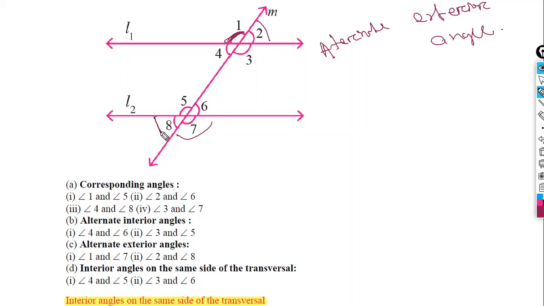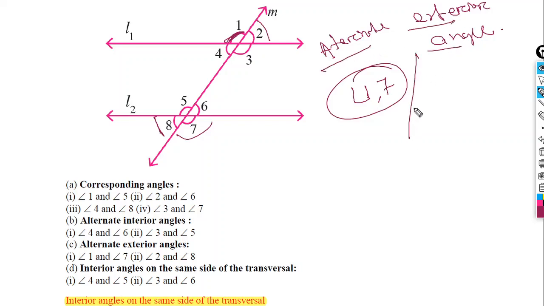They are the pairs of alternate exterior angles. So let's write: angle 1 and angle 7 are a pair of alternate exterior angles. Another pair is angle 2 and angle 8. Okay.